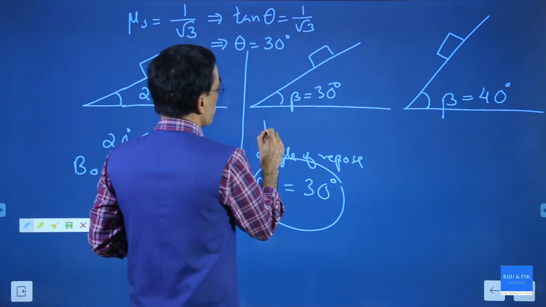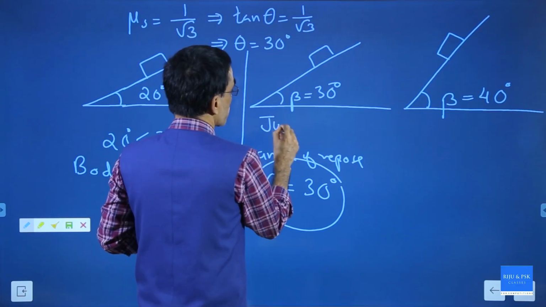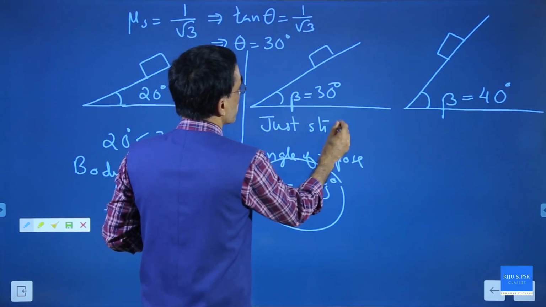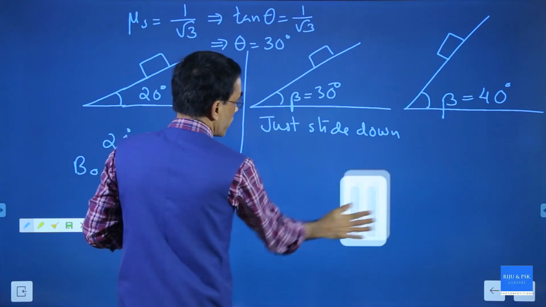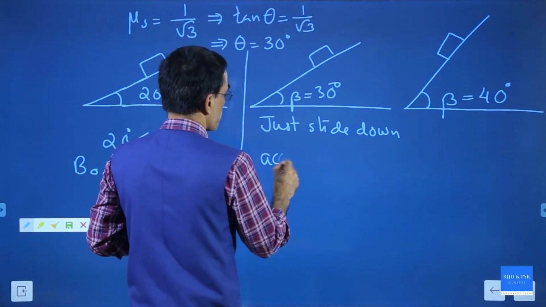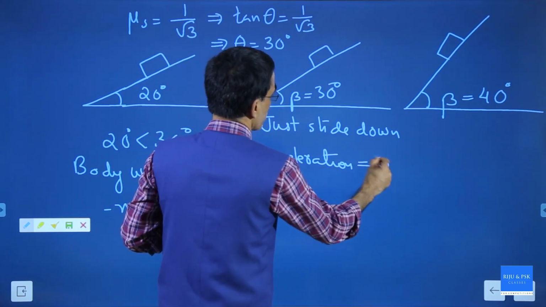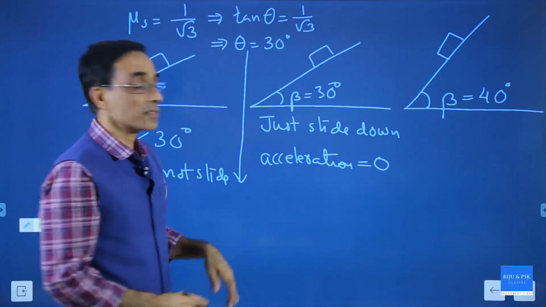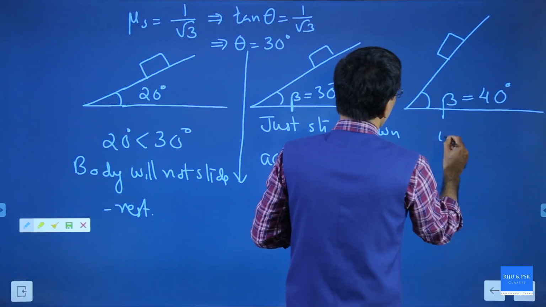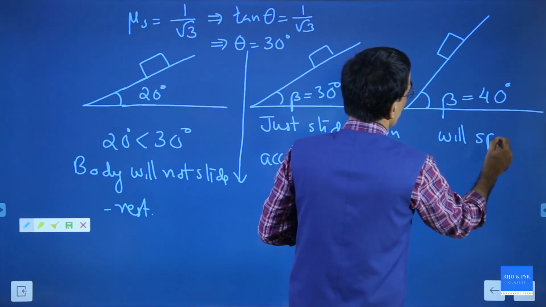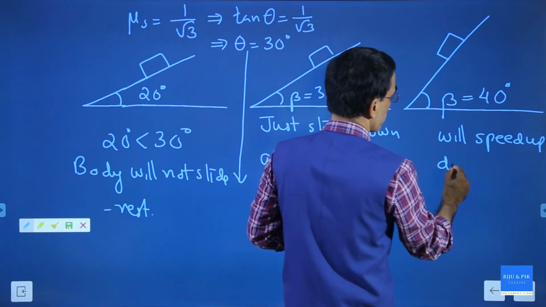Second case, what happens? Here both are equal. So the body will just slide down. When it just slides down, understand that its acceleration is 0. And in the third case, since the given angle is more than 30 degree, the body will accelerate downward, will speed up downward. Speed up means speed keeps increasing.